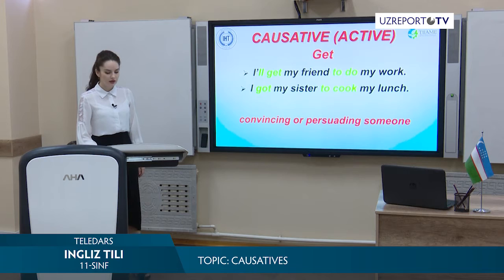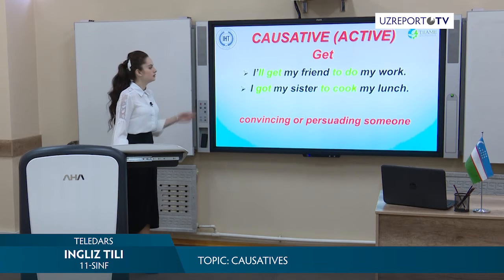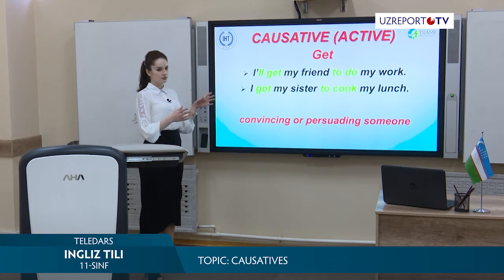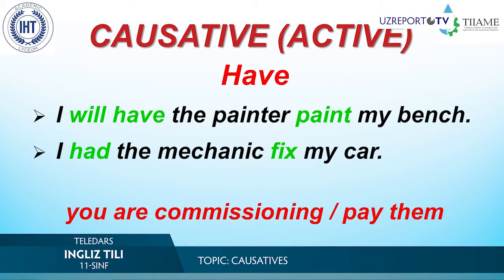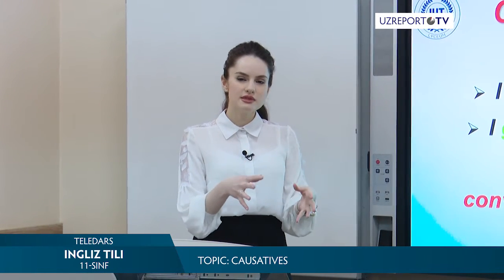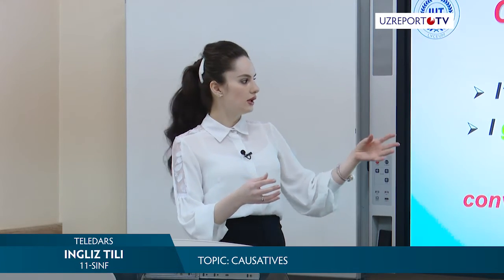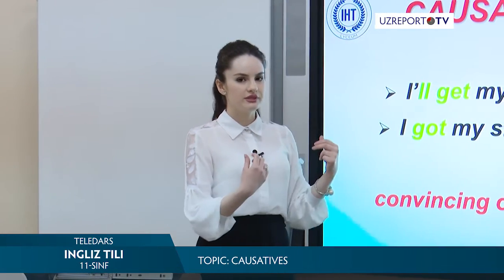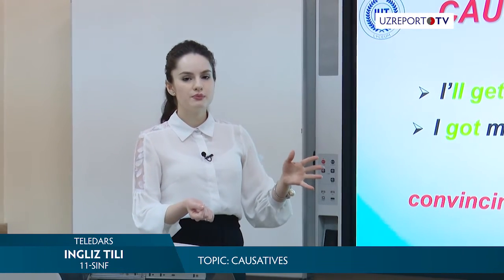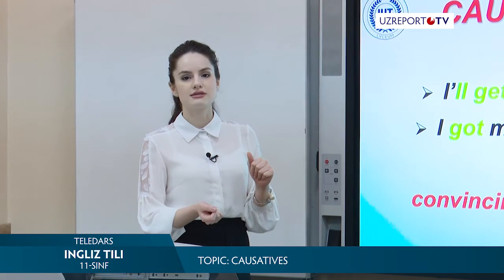Okay, so now please look at the verb get. Here I fixed also two examples for you. I get my friend to do my work, or I got my sister to cook my lunch. You will ask, what is the difference between get and have? Because they are similar in their meaning. So someone, for example a friend and sister, did something for us, and in the examples with have, it was also some person who did something for us.